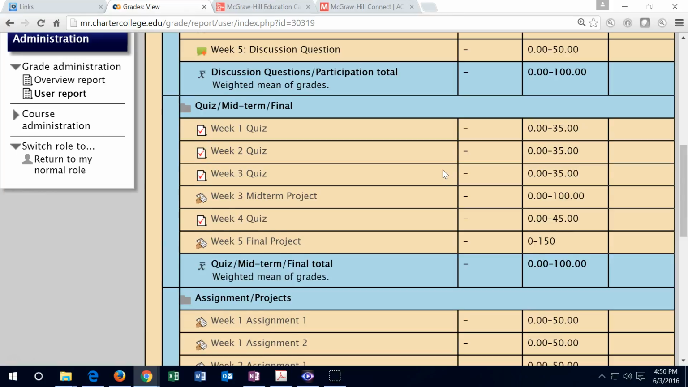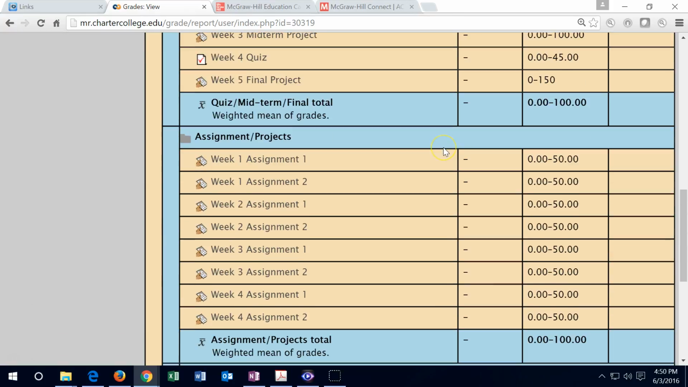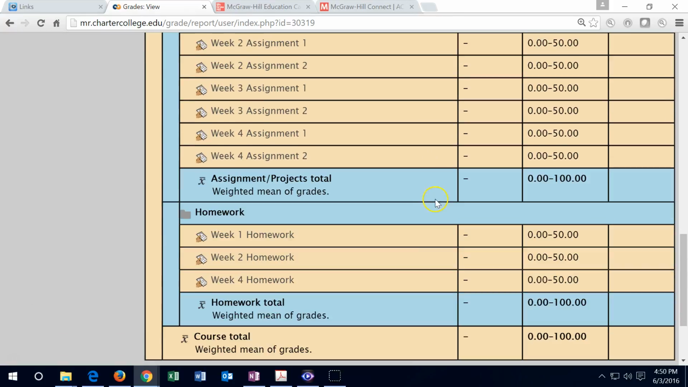The quizzes should populate automatically. The midterm will populate by Tuesday. Same with the assignments, same with the homework. After it has been populated and you check it on Tuesday, then you want to see if there's anything that's a 0 or not full credit. See if you can pick up either the late work or anything that I comment on in it to get full credit on it.